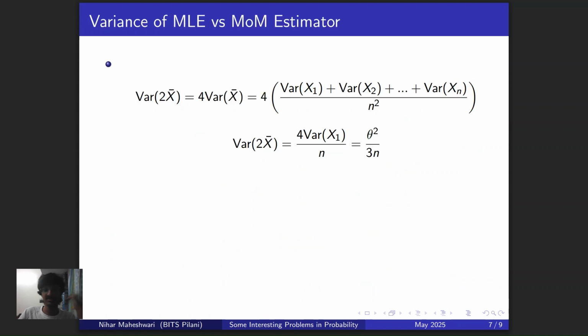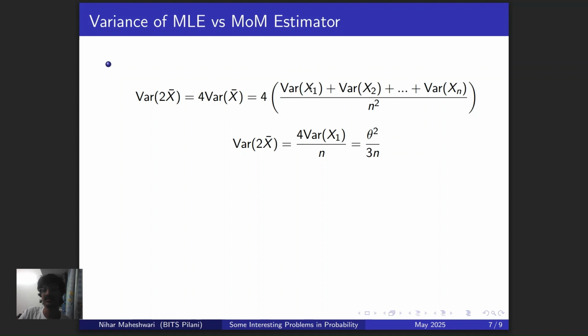So what do we do next? Well, we go on to the next thing. We check the bias and we can see, okay, MOM is unbiased, whereas MLE is biased. So it seems like MOM is kind of winning the fight here. But we're not done yet. We also have to check the variances before we apply the MVUE principle. So the variance of 2 X bar is equal to 4 times the variance of X bar. The variance of 2 X bar is basically the variance of theta hat M, right? And you can quickly calculate this. It's really easy to calculate. All you need to know is that the variance of any uniform random variable is equal to (b minus a) whole squared divided by 12. This is a standard result. You should honestly have this in your head by now. All right, cool.